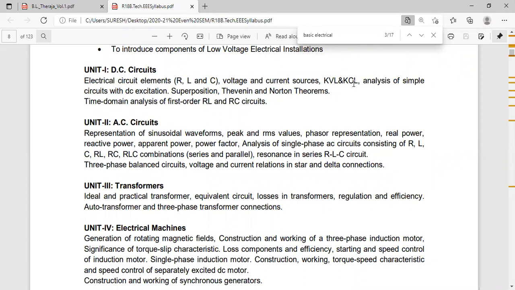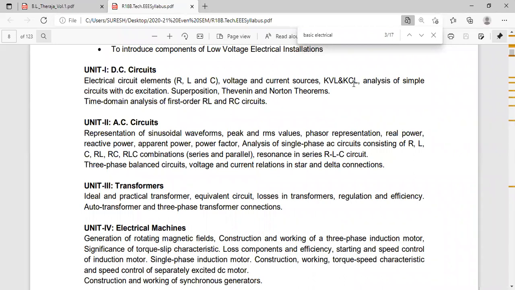What is the KCL definition? Algebraic sum of voltage drops in a loop. I am asking KCL, current law, not voltage. Algebraic sum of the currents meeting at a node point is equal to 0.